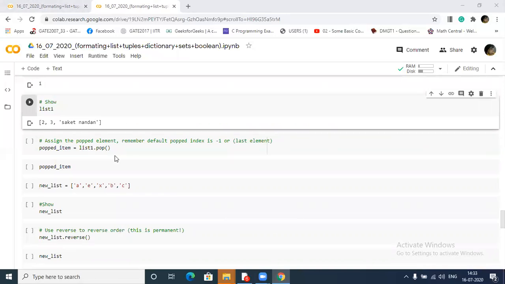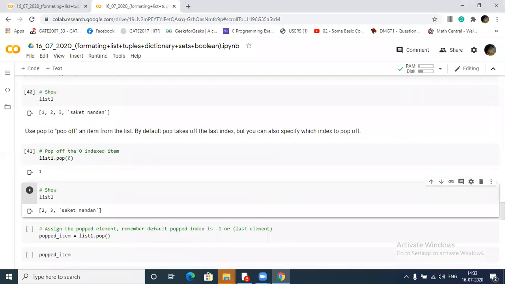Pop is like when we call any item from the list, so it is doing the same thing. You are using this pop to call any item, but in actual, what it does is just remove the element and give that element to you.